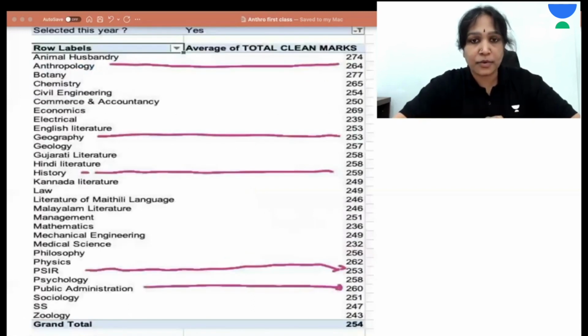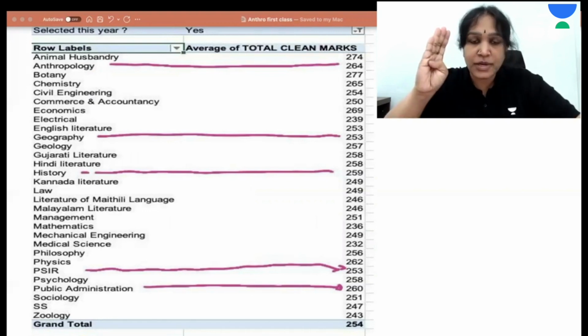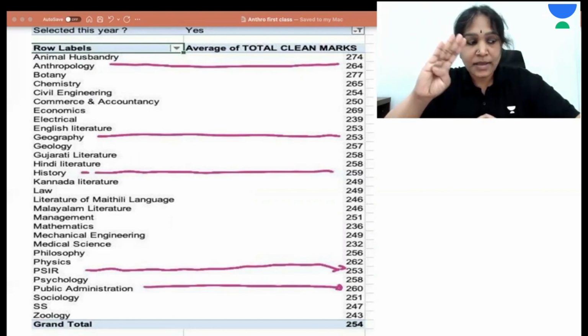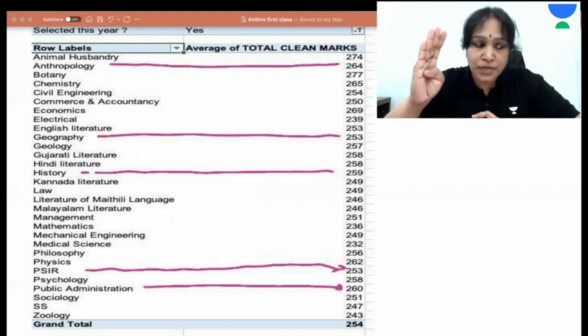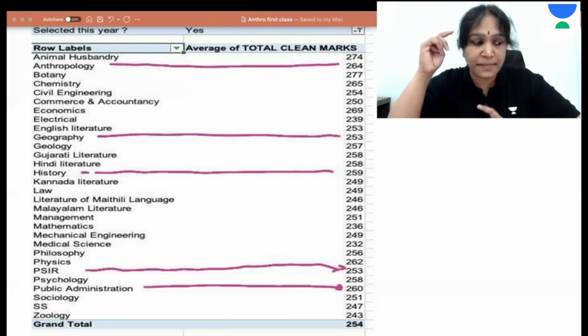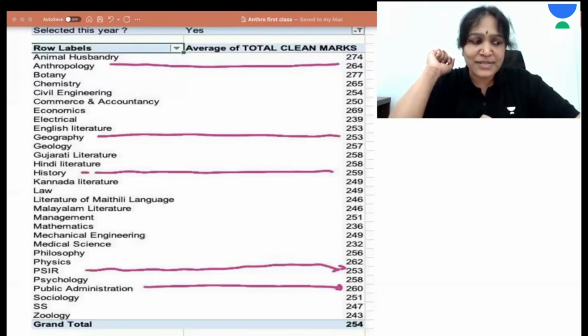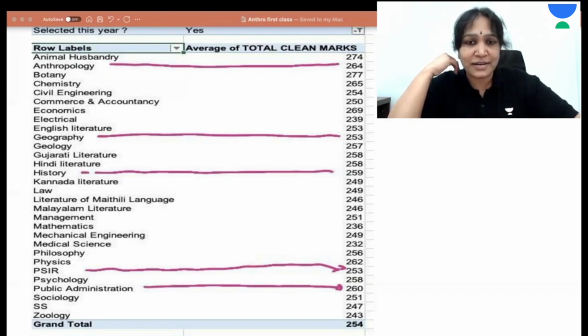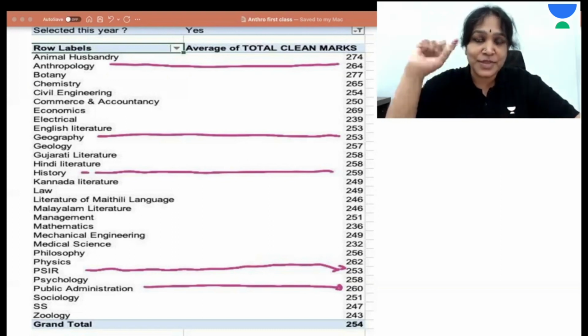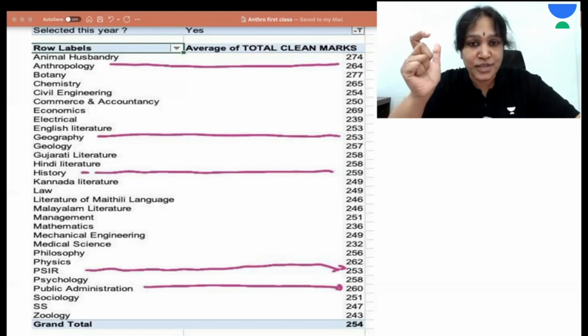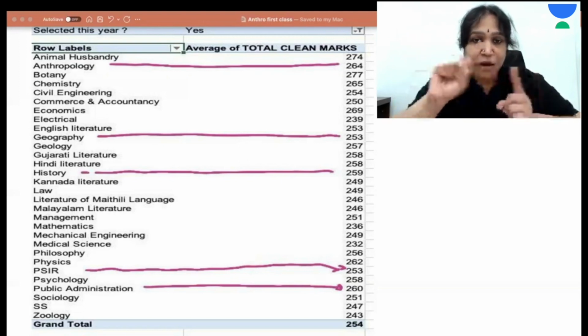Let us first discuss how scoring anthropology is. When it comes to the scores, we can consider 2 points. One is the number of students in the top 10 ranks. In that aspect, anthropology is doing quite good in the past few years. In the past 5-6 years, there are many students in the top 10 ranks. But that cannot be the only criteria, because it's a rare thing that a student finds himself in the top 10 ranks.